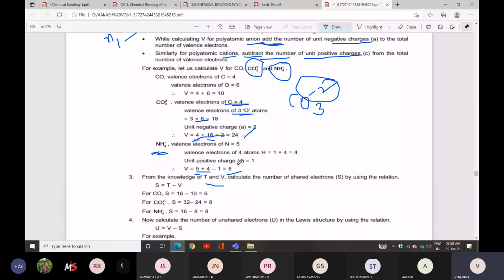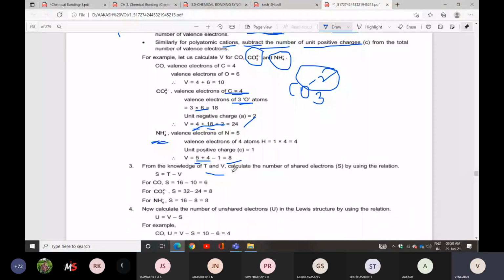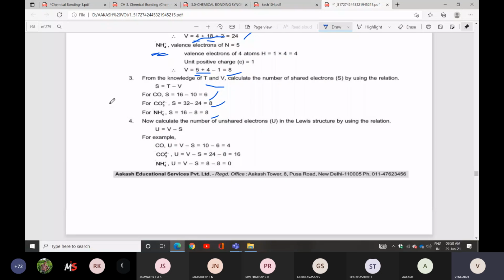The next point is, if you know T and you know V, then you can do S equal to T minus V. T is nothing but the total number of electrons, V is nothing but valence electrons. Then in the CO condition, 16 minus 10, you get 6. In the CO3 minus 2 condition, 32 minus 24, you get 8. In the NH4 condition, 16 minus 8, you get 8. Clear? Yes.